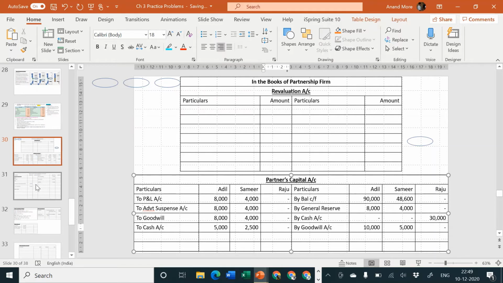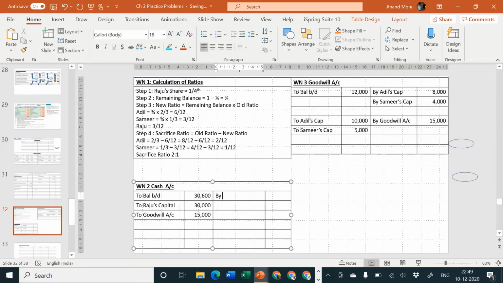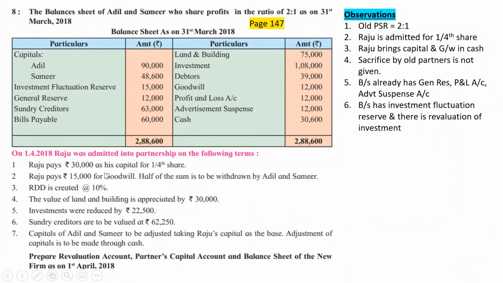Okay. Second part. Second effect will be cash or bank account credit side by Adil's capital 5,000 and by Samir's capital 2,500. Okay. So two important adjustments are over. Raju pays rupees 30,000 as his capital and Raju pays 15,000 for goodwill.